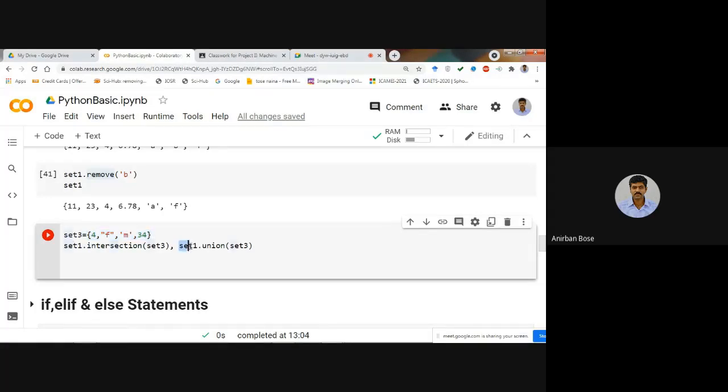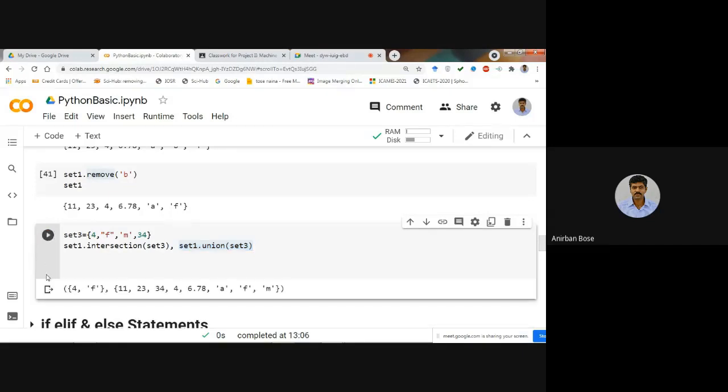So the values which are common in set 1 and set 3 will be in the intersection. And in union, what will be there? In union, you will find all the values of set 1 and set 3 without any repetition. If you simply execute this, you see that in the intersection it is only 4 and F, because these two are common in set 1 and set 3. For the union, all the values of set 1 and set 3 are there, but none of the elements are repeating. So this is the basic concept of intersection and union.